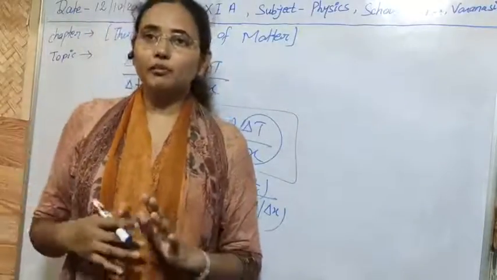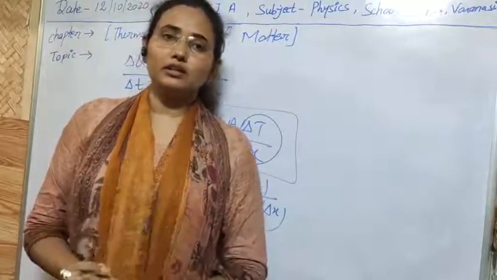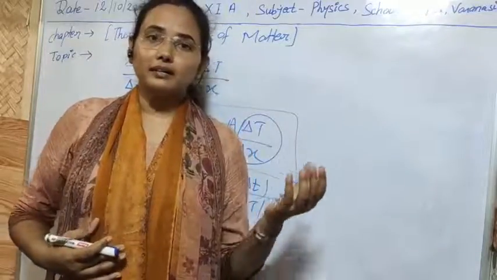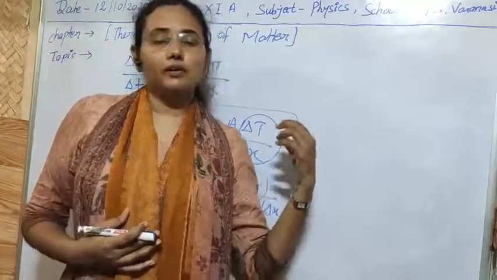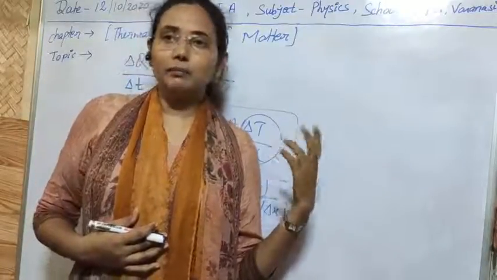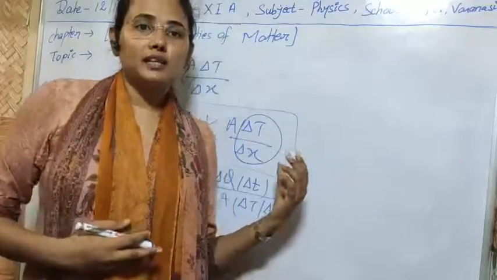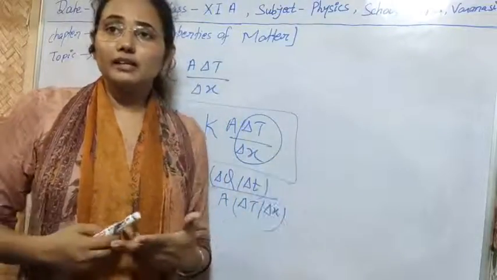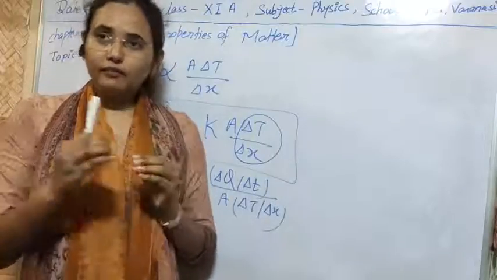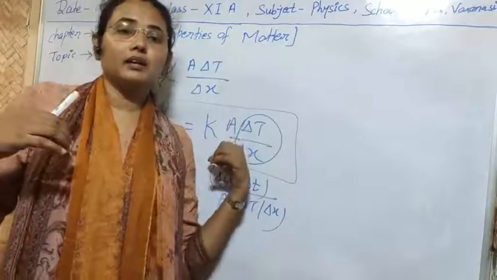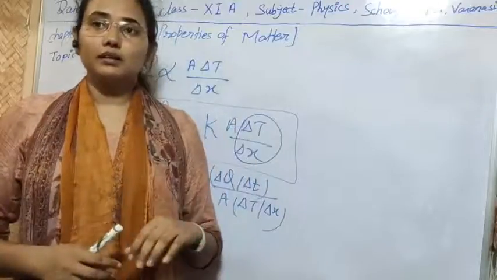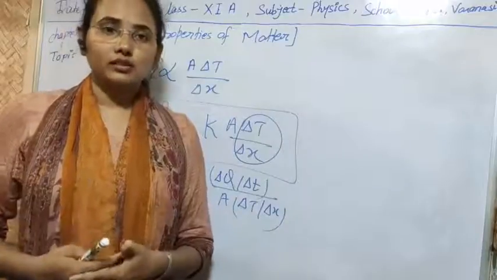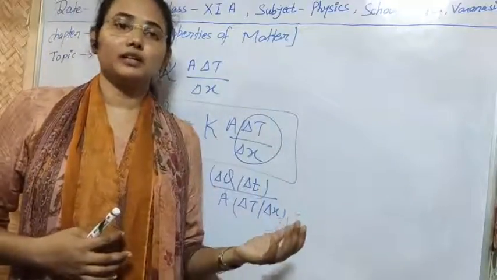Simple, as you know, if you provide thermal energy to any body, then there will be breaking of covalent bonds, and due to that the number of charge carriers in the body will increase. If charge carriers increase, then definitely the value of current will increase. So there will be a conduction current due to thermal conductivity. Means the materials which are good conductors of heat will be good conductors of electricity also. So there will be the concept of thermal conduction current also.